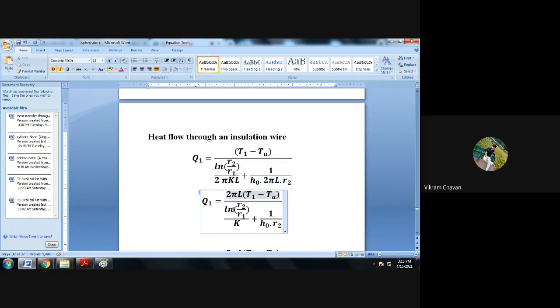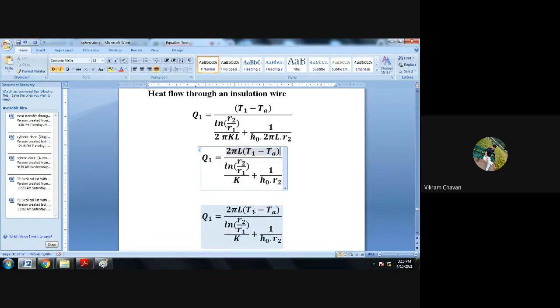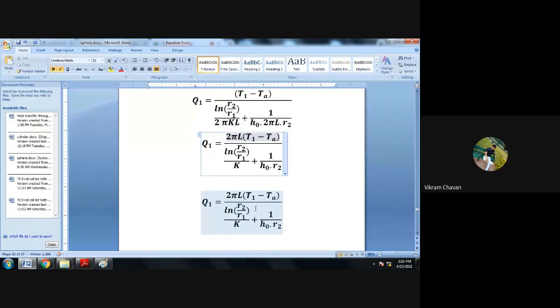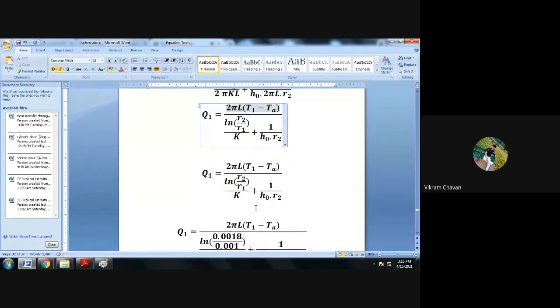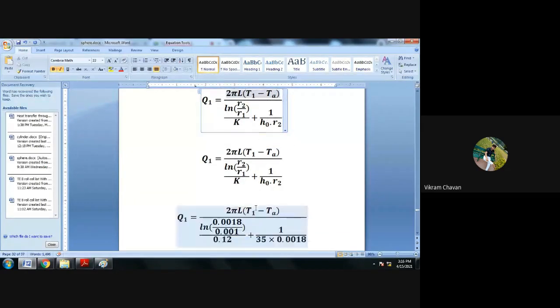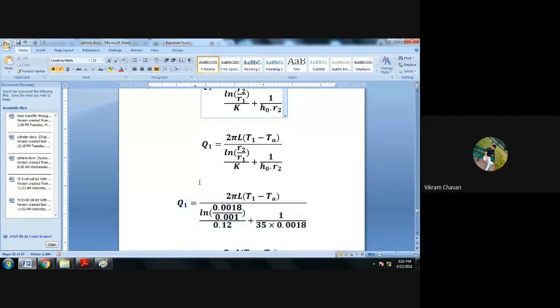Just put up the values in the denominator side, that is ln of R2 divided by R1 whole divided by K plus 1 upon H0 multiplied by R2. Everyone, put up the values in the equation.